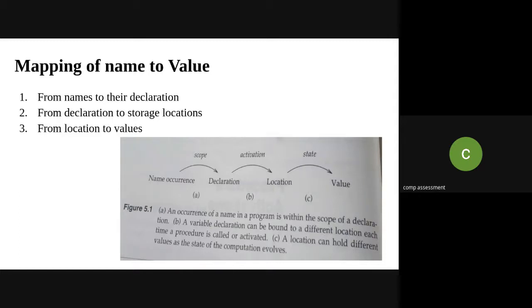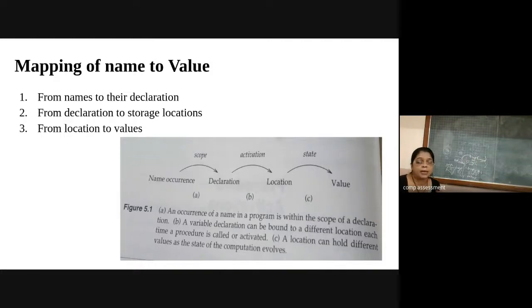Whenever the name of that particular procedure occurs, as I just mentioned, whenever the compiler gets the swap keyword, that is the occurrence of that procedure. So the compiler will come to know that this is some user defined procedure in the program. So it will check for the declaration of that particular procedure.